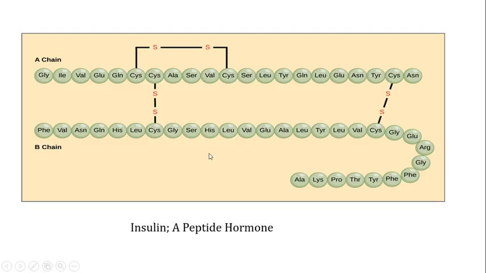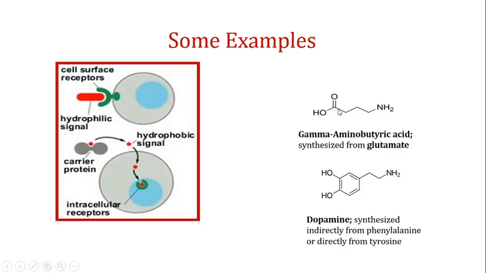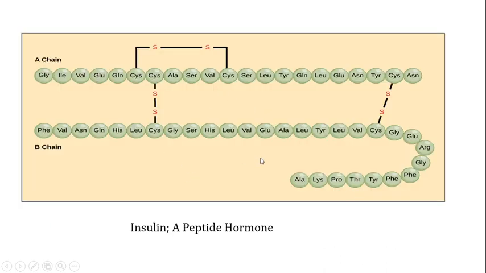This is a peptide hormone, the popular insulin, which is responsible for regulating the blood glucose in your body. And if you look at this one, this is comparatively a larger ligand. This GABA and this dopamine are smaller molecules, and this insulin is a much bigger molecule.